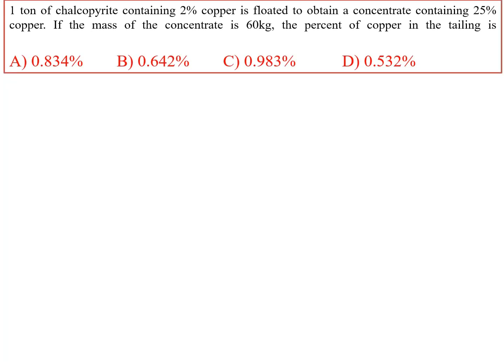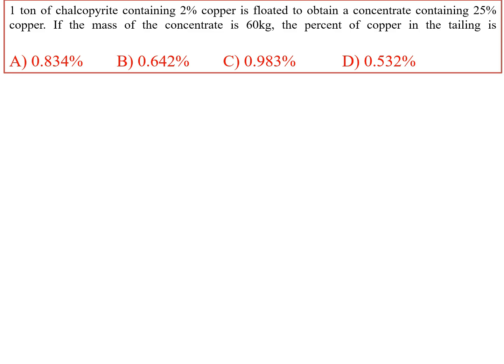metallurgicalfacts@gmail.com. So the question is: 1 ton of chalcopyrite containing 2% of copper is floated to obtain a concentrate containing 25% of copper. If the mass of the concentrate is 60 kg, the percent of copper in the tailing is. So we have to tell the copper percentage in tailing.